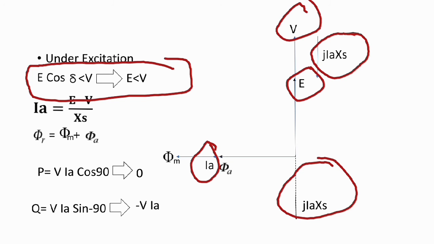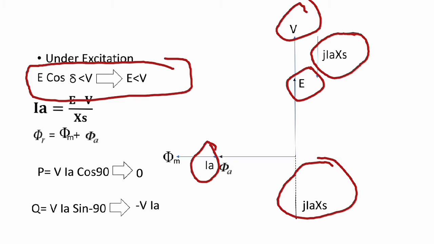Current is always lagging in case of an inductor. This is the coil, an armature coil or field coil. We can assume the coil is in the form of an inductor, that it contains the property of inductance.